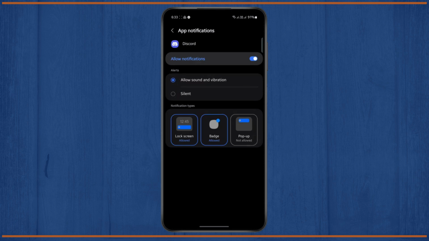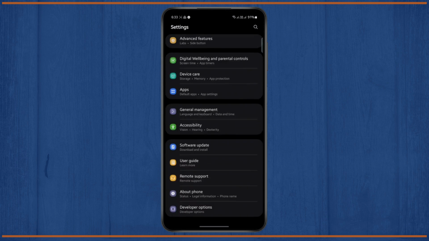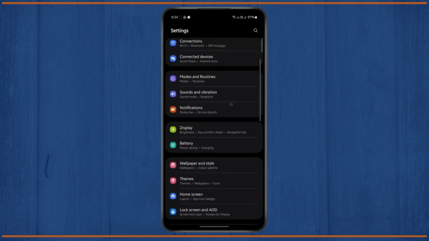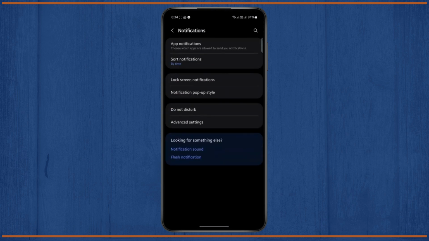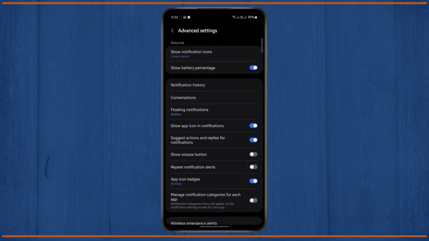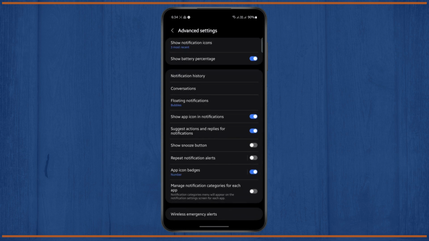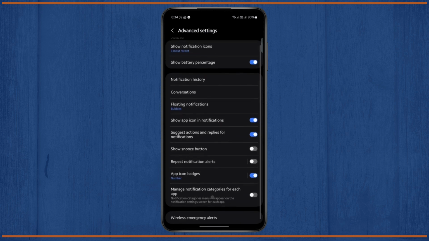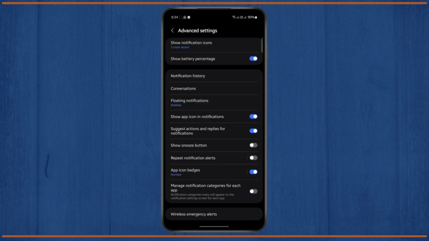So what this means is I won't be able to change the notification sound of my Discord notifications. In order to change this, what you need to do is head back to your settings, go to your notification section and tap on advanced settings. Now this is the very important step that you cannot miss: you have to turn on this option right here, manage notification categories for each app. Once you turn it on, a notification categories menu will appear on the notification settings screen for each app.